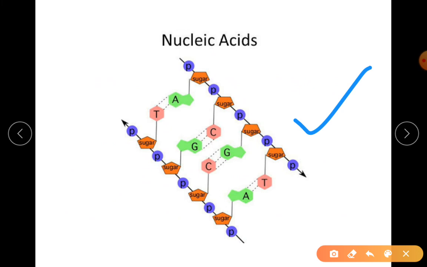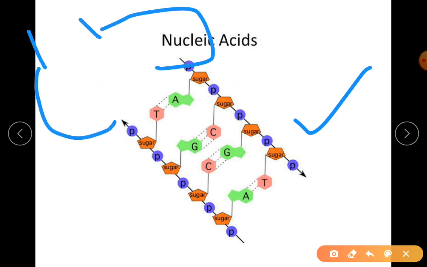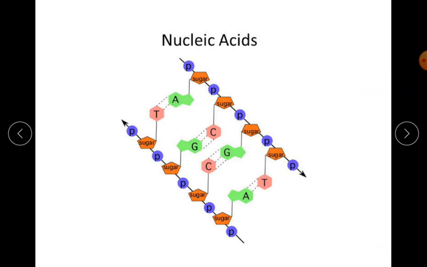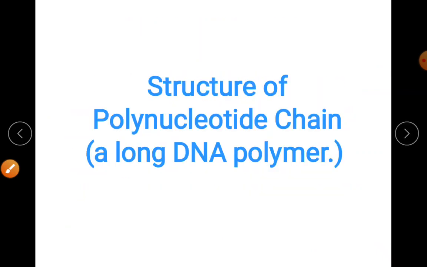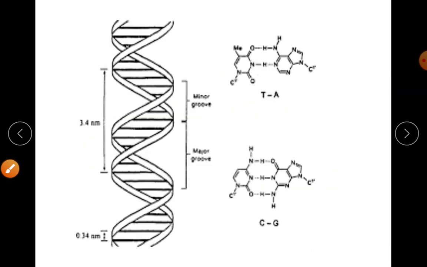It should be properly paired. If it cannot pair, then it will form a loop like this and continue. So this loop should not form. It should show the pairing. Then only we call it double stranded and complementary. Okay, it is complementary here. So you can find here, observe whatever the steps of the ladder it looks like, those are your base pairs.